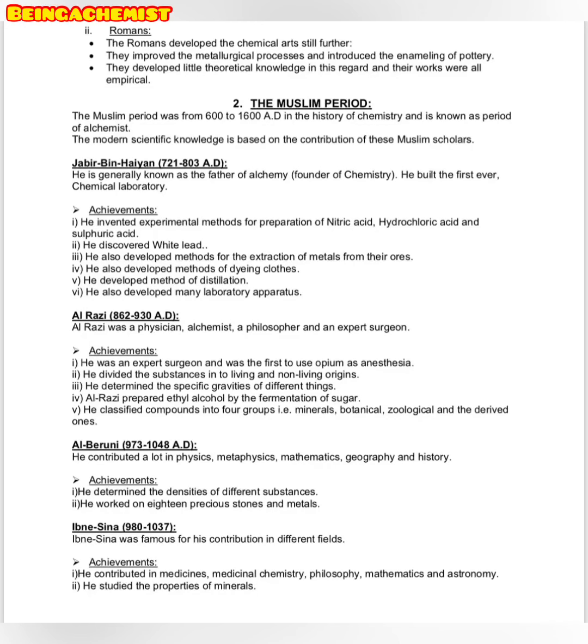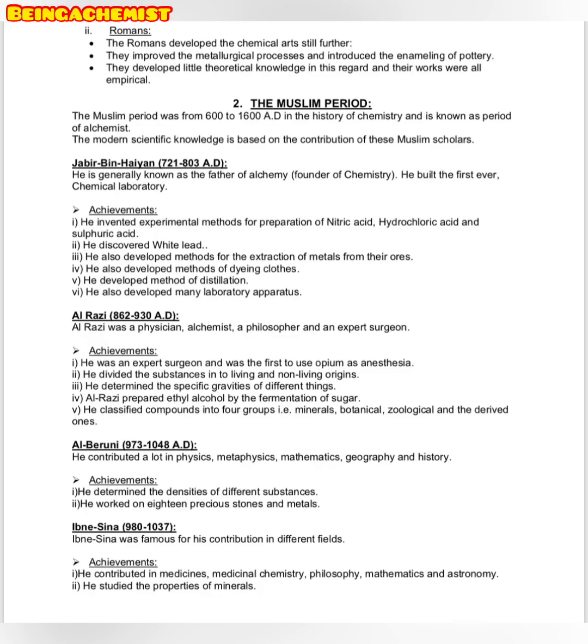The first Muslim scholar we are going to discuss is Jabir bin Hayyan, from 721 to 803 AD. He is generally known as the father of alchemy, founder of chemistry. You must know all these important key points about these Muslim scientists, as they can come as MCQs, that is multiple choice questions, in your board exam.